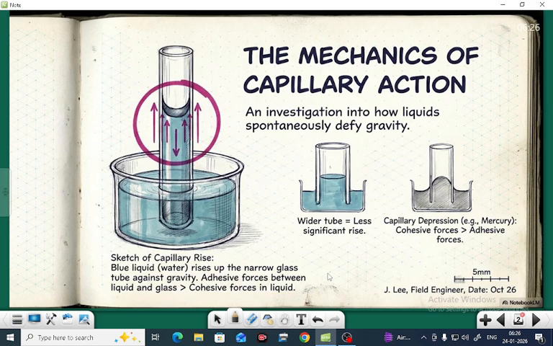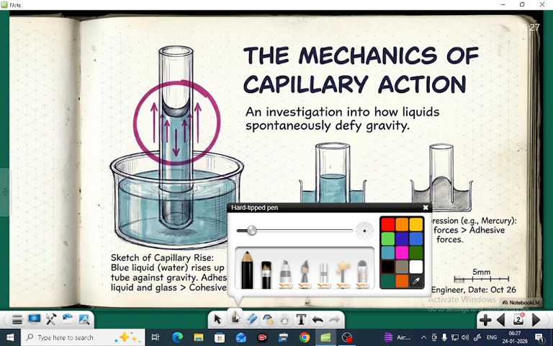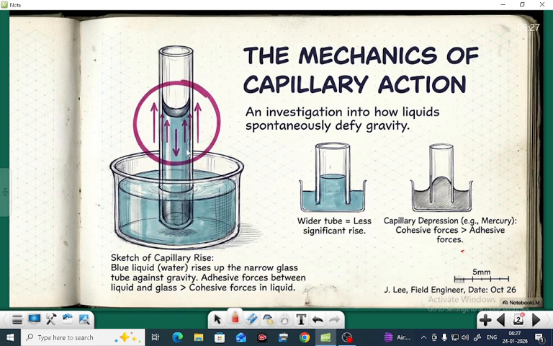Hello everyone. Today we shall discuss the mechanics of capillary action, an investigation into how liquids spontaneously defy gravity. You can see here the sketch of capillary rise. Blue liquid water rises up the narrow glass tube against gravity. This is known as capillarity or capillary action.